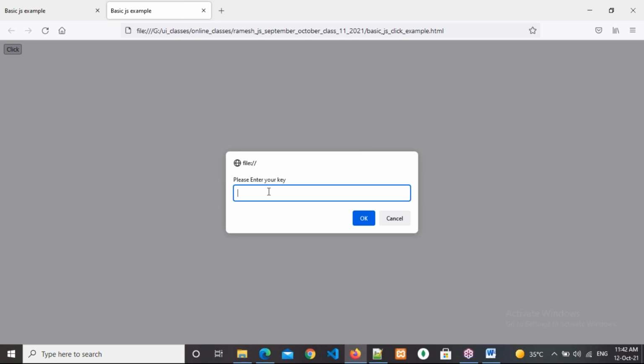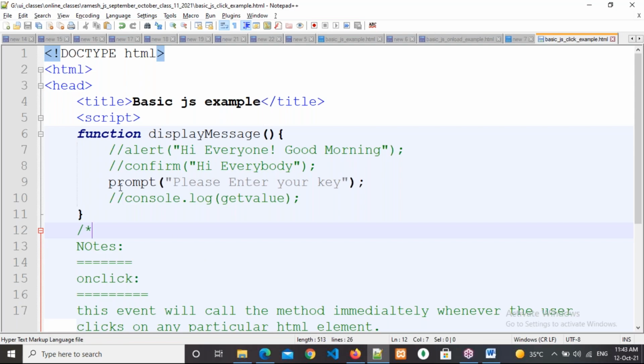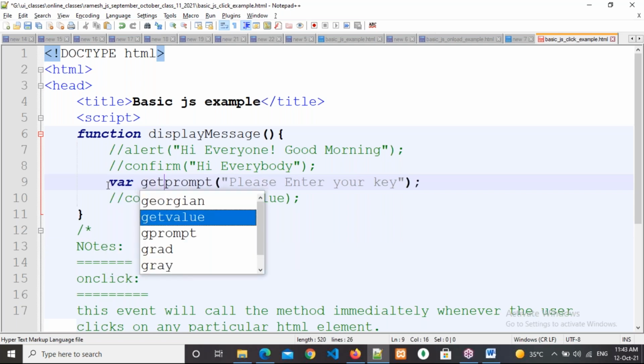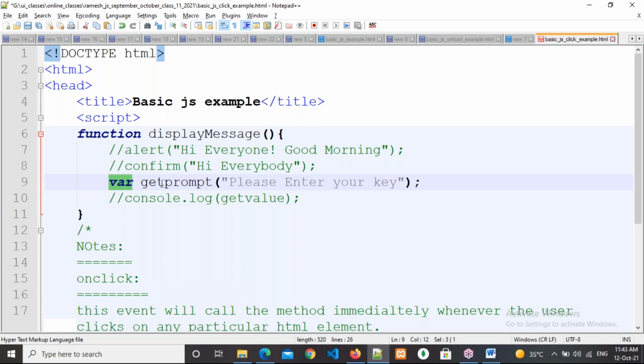Now somebody may have a doubt: sir, how do we get the text box value? For that purpose, we need to assign this entire prompt box to a variable. To declare a variable, we use the var keyword, and after that we write the variable name, var getValue. getValue is a user defined variable. var is predefined, and the var keyword is a must. This entire prompt box I am assigning to the getValue variable.